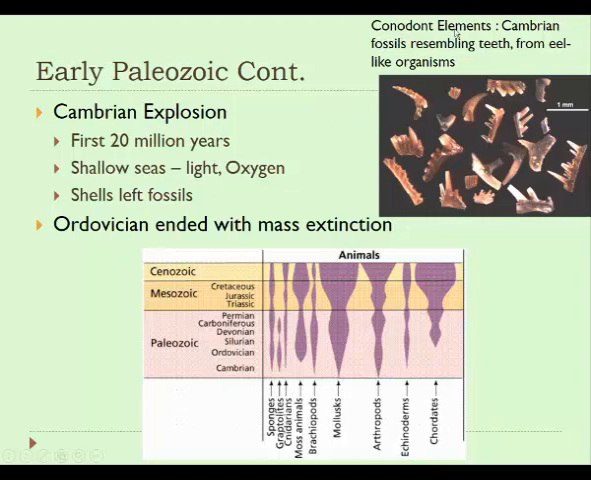Conodont elements are a famous Cambrian period fossil, and they are these little fossils that are shown in the top right of the slide, and they look like teeth, but we know now that they're actually not teeth. They're kind of the internal structures of what we think were eel-like organisms.